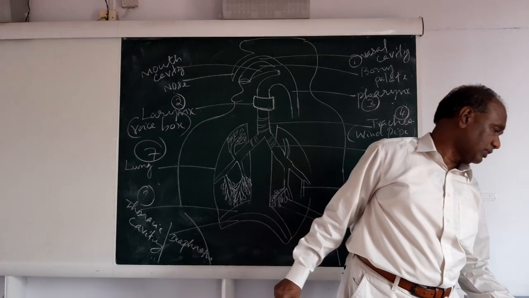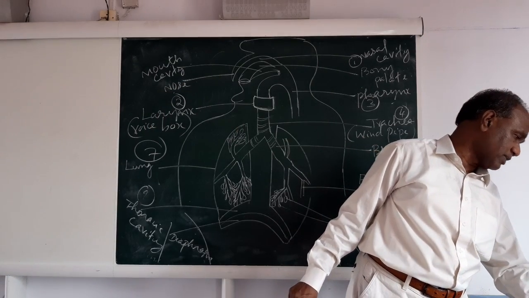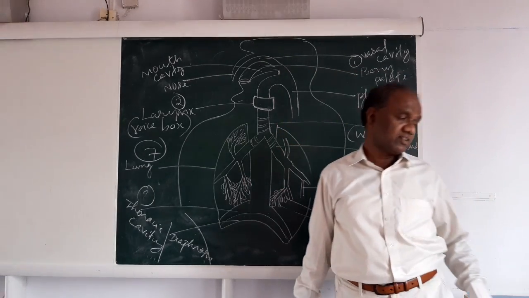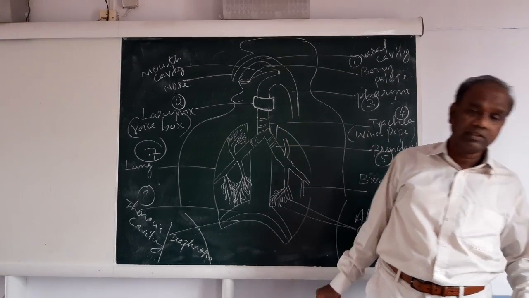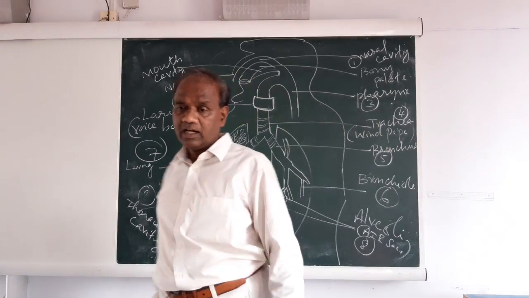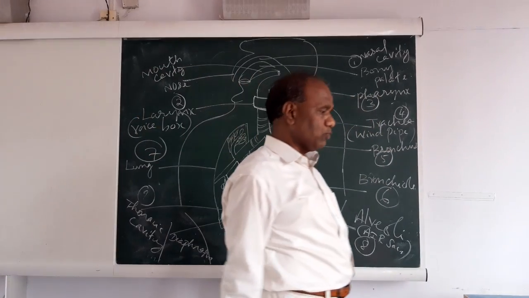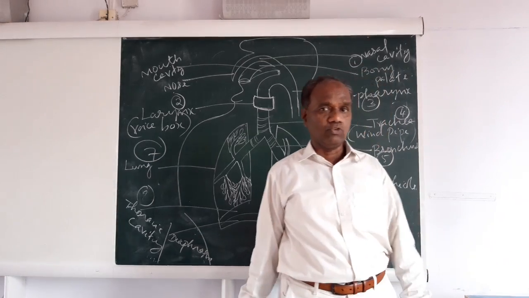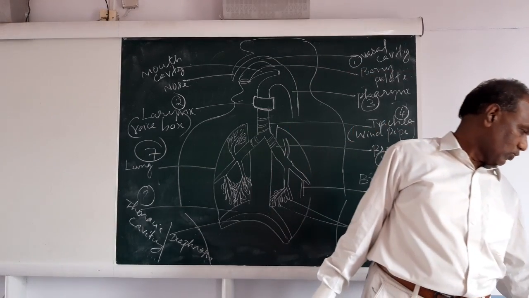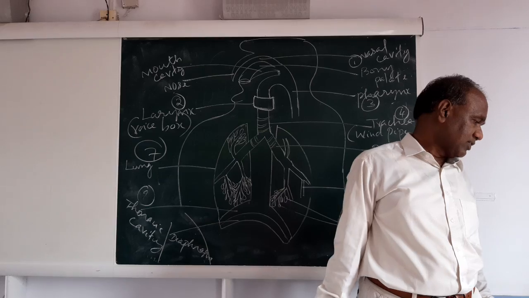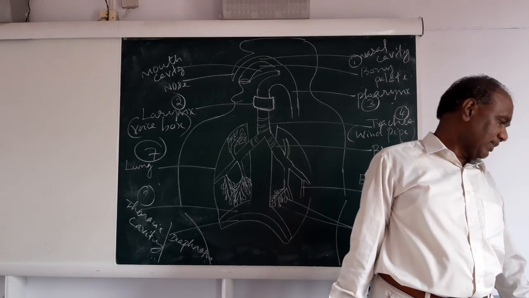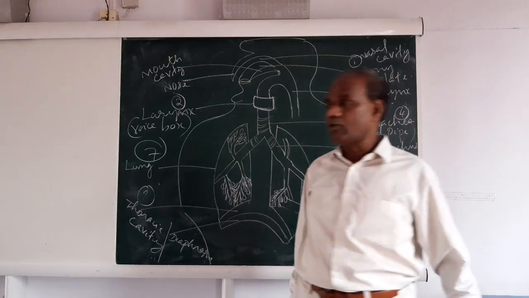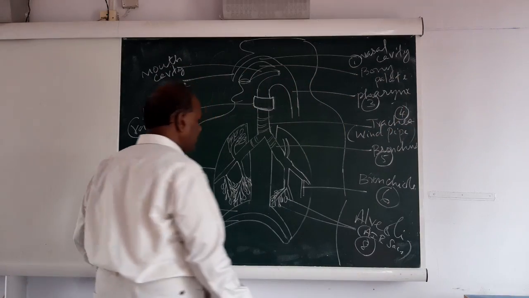And one more thing I want to say: when I talk about the human respiratory system, the things you must follow are nostrils, nasal cavity, pharynx, larynx, trachea, lungs. So what is meant by the human respiratory system? These are the parts, just like the human digestive system has the alimentary canal. So nostrils, nasal cavity, pharynx, larynx, trachea and lungs. Larynx, another name voice box. So the picture is very clear.